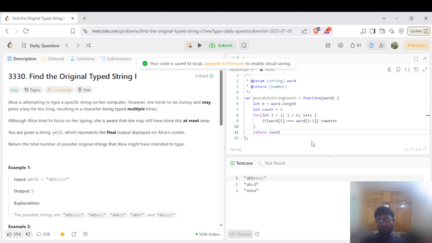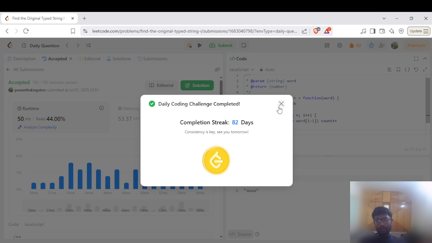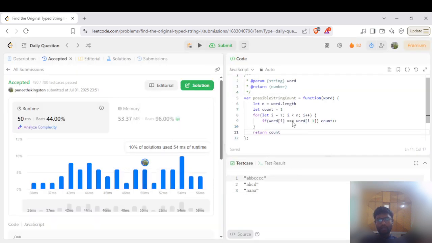Okay, so as you can see, the solution gets submitted. The time complexity of the solution would be O(n), where n is the length of the input word, and space complexity would be O(1), as we are not using any extra additional memory here, right?